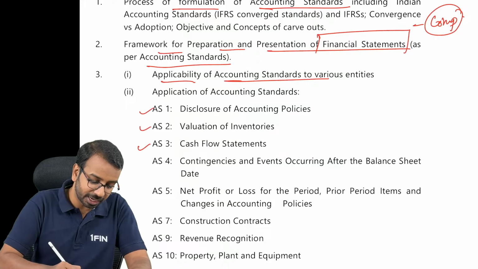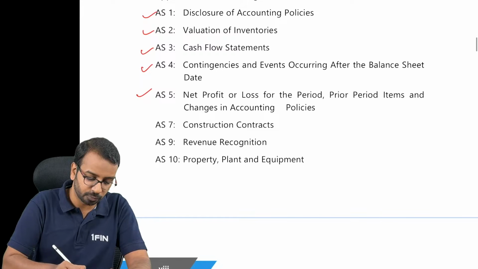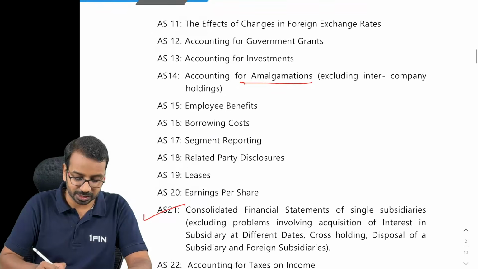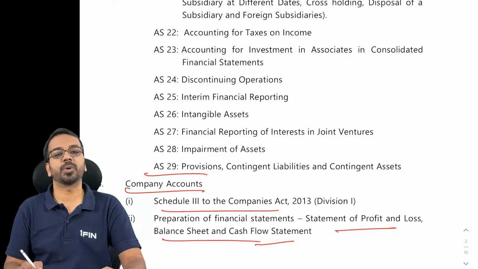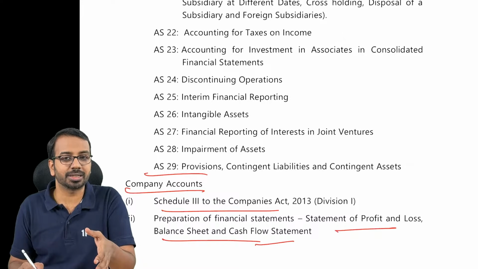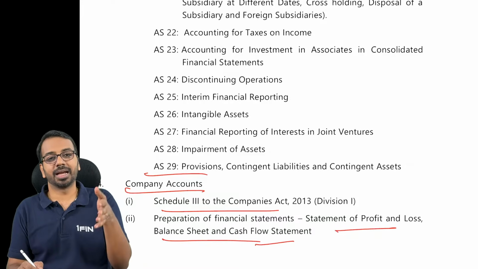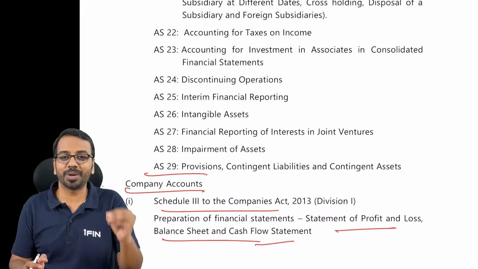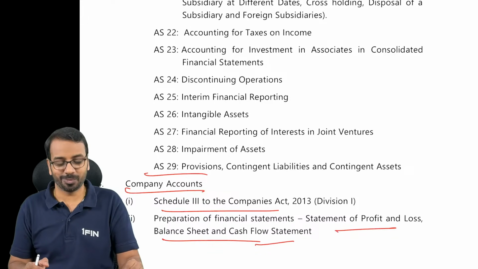Then we have various accounting standards, AS 1, 2, 3, 4, 5, 6 is no longer applicable and 8 is no longer applicable. Like this, we have accounting standards till 29. Okay. Now, what do accounting standards tell us? Accounting standards guide us, they give us principles, they give us policy on how to prepare and present the financial statements.